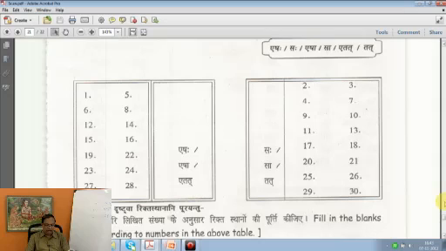Netram, tat netram. Darvi, sa darvi. Now here it is an ikaranta strilinga shabda. Darvi. The track has changed. Akarantas are more. Now darvi is introduced here. Darvi means a ladle, a spoon. Sa darvi. Saha shukaha. That's a parrot. Sa ghati.